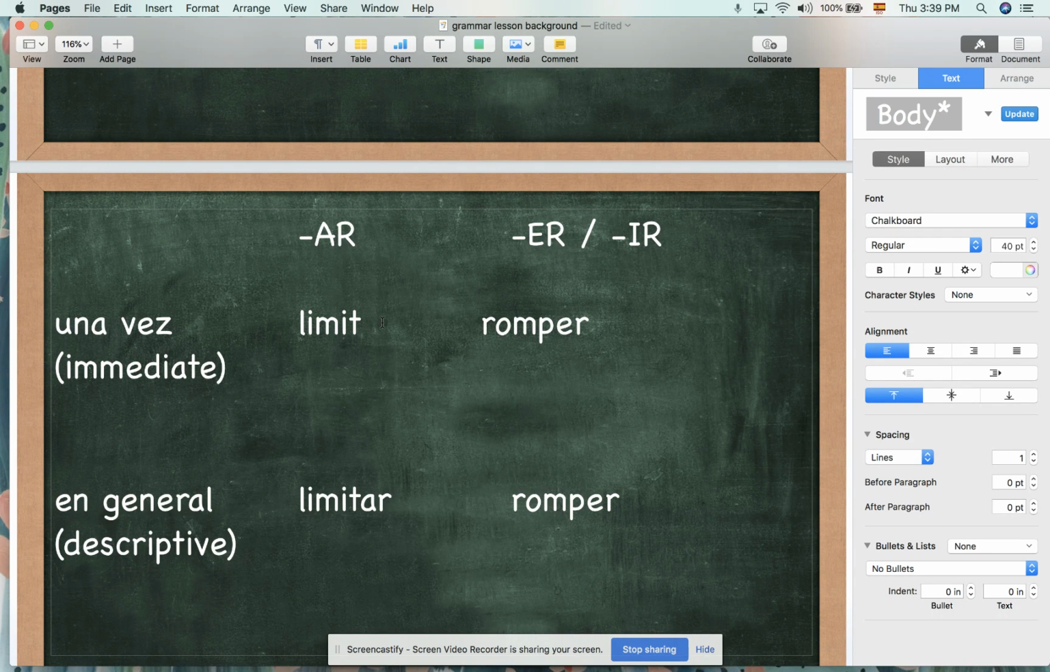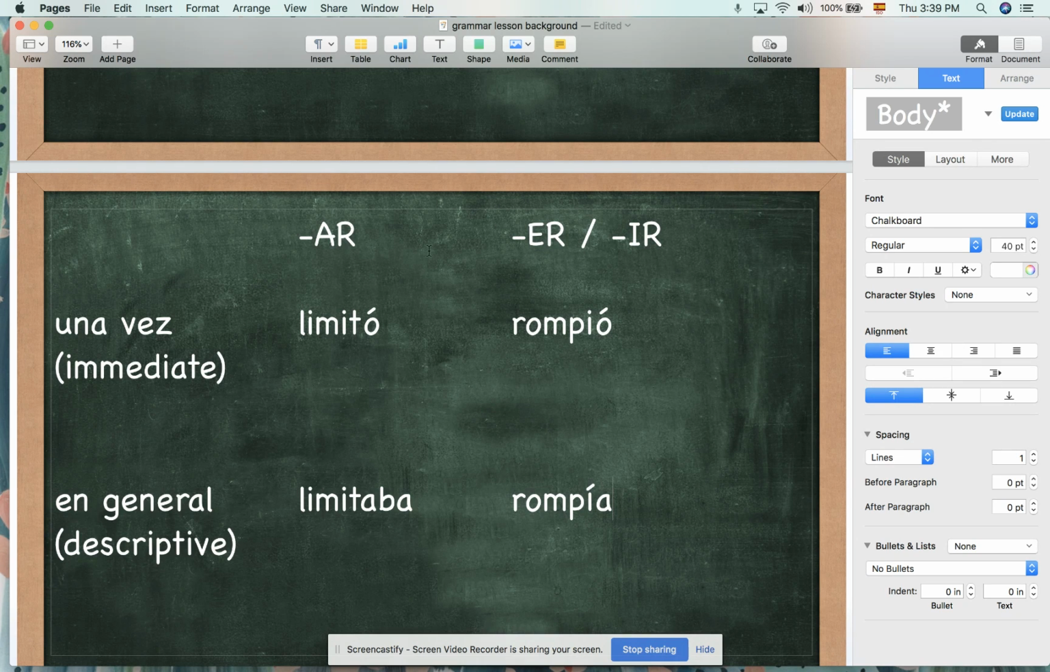Su madre limitó, and this should look familiar to you. We've been practicing with this form. Limitó la cantidad de horas, pero él rompió las reglas, right? She limited his play and he broke the rules one time. This happened yesterday. Versus in general, su mamá limitaba las horas que podía jugar y él rompía las reglas.